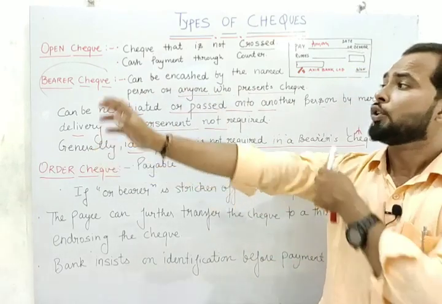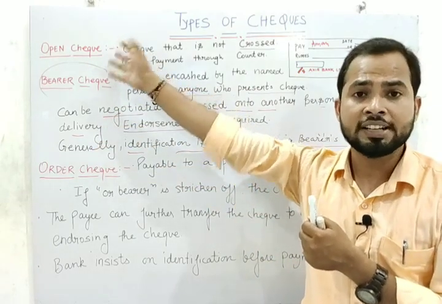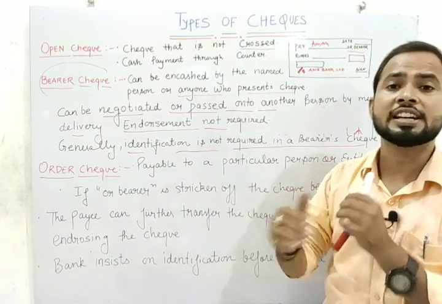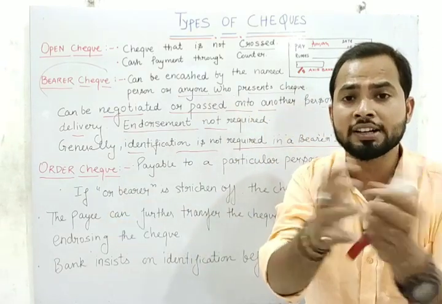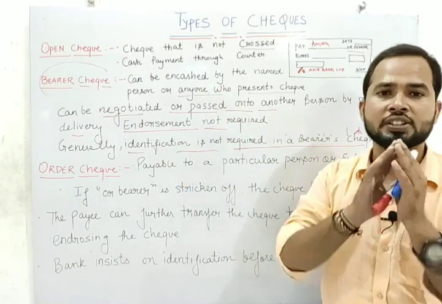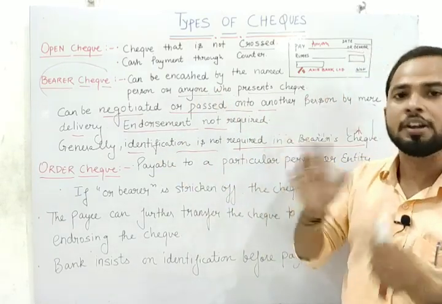So student, bearer check is a part of open check. In bearer check, we have used the suffix bearer. It can be easily transferred from one person to another. And who can get money? Anyone who presents the check. And generally identification is not required. I hope you got bearer check.